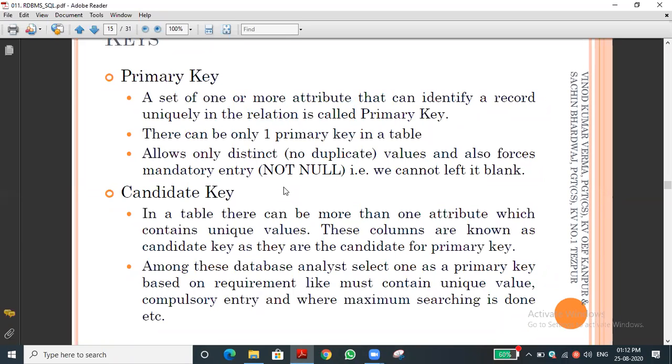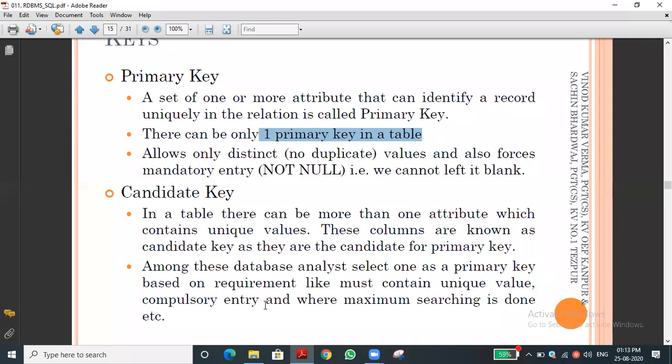Column should be unique means all the data in the column should be unique. That is called a primary key. Among the attributes, we select one as the primary key. There can be only one primary key in the table. This is one of the board exam questions: how many primary keys can we set for a table? Only one.